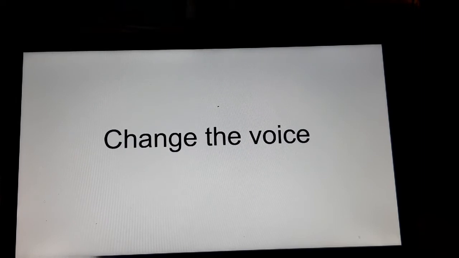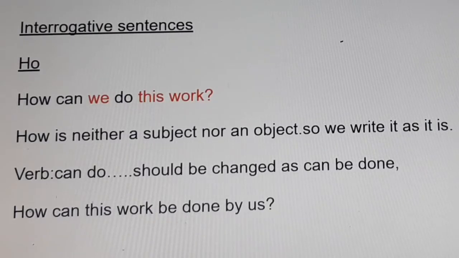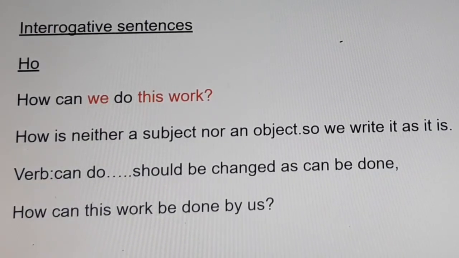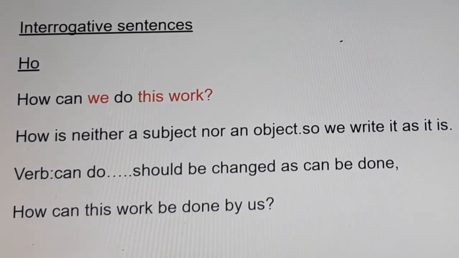In the last video, we learned changing the voice in statements or declarative sentences. Today we are going to learn changing the voice in interrogative sentences. Interrogative sentence example: how can we do this work? This is given, if suppose it is given in the exam for changing voice from active to passive.